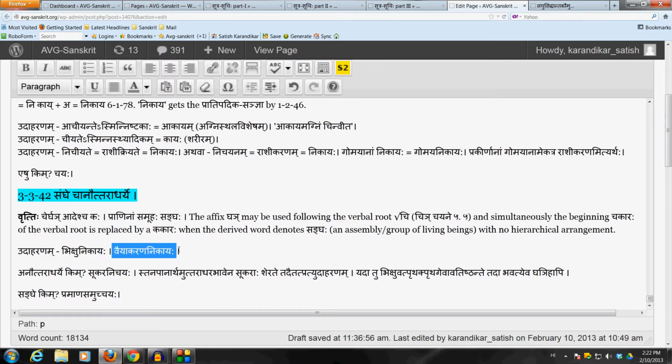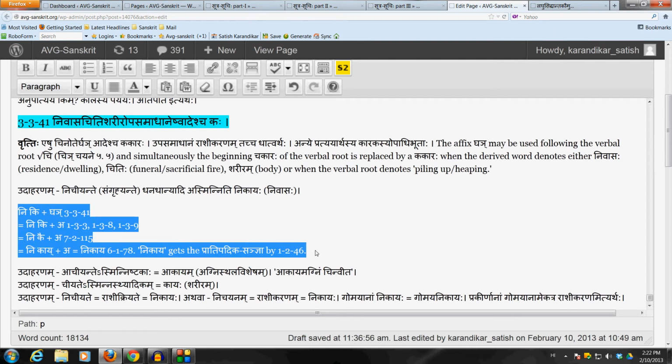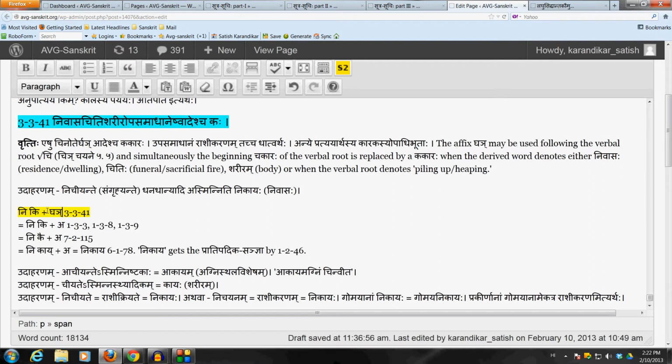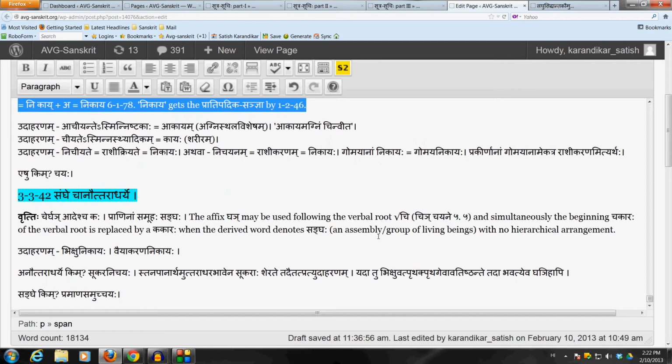Derivation of the form Nikaya is the same as we saw when we derived it in the prior sutram. We've already done that by adding this affix ghai to the verbal root chi, using the upasargaha ni and replacing the adi chakaraha by a kakaraha. So derivation steps are all the same. Now, why does Panini say Anauttaradharye? Anauttaradharye kim. Consider the counterexample Sukara Nichayaha.